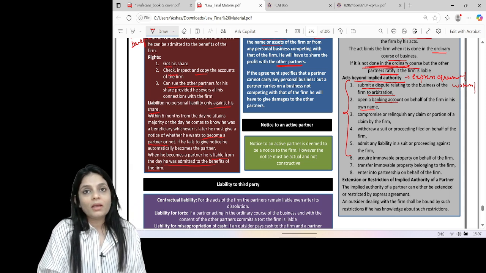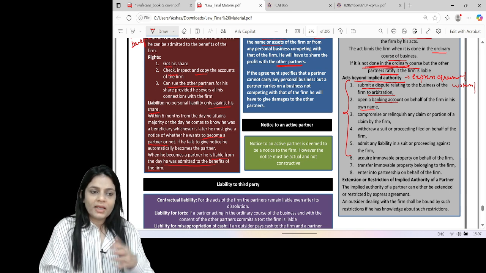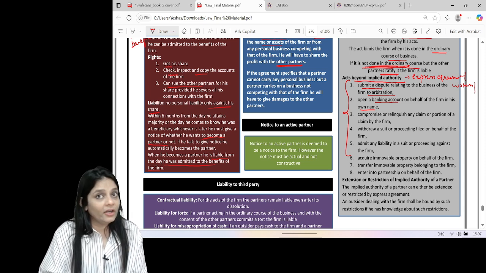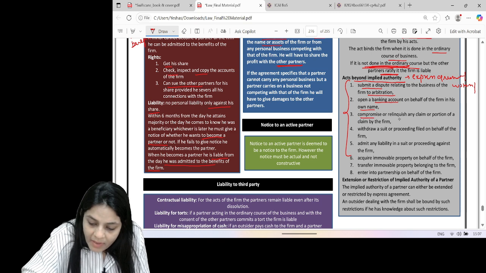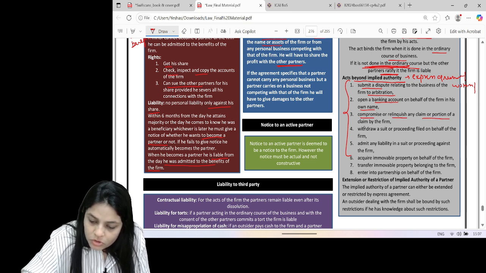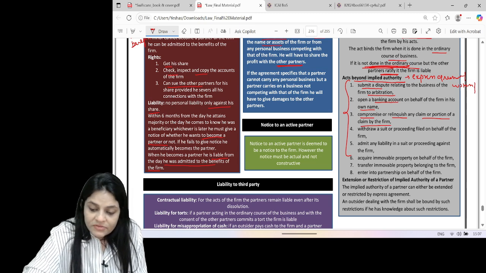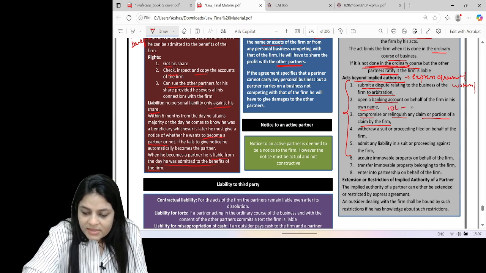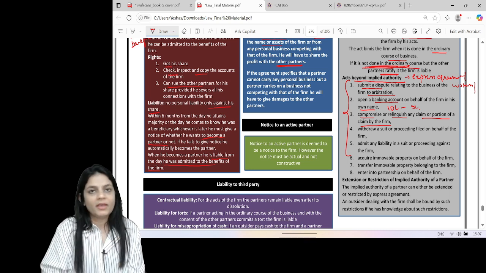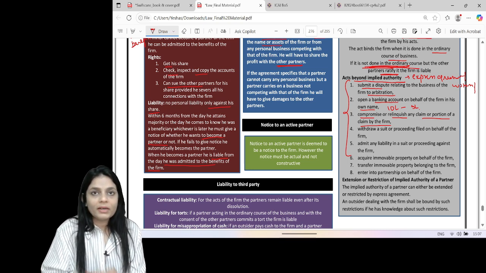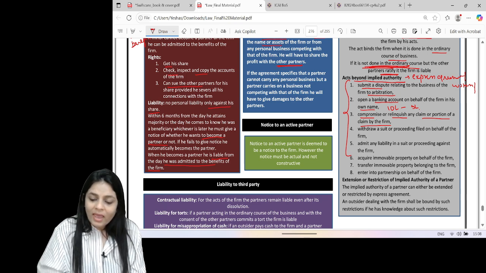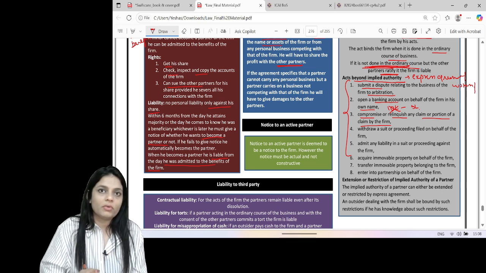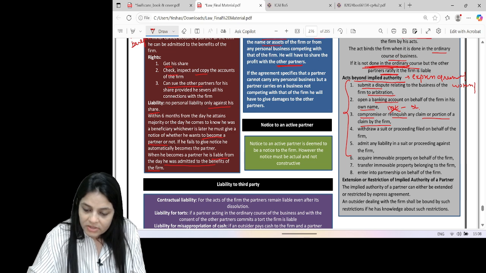So he cannot open a bank account in his own name. But the partners tell him, you open it in your own name because you are the one who is operating. Then in that case, can he do it? Yes. He cannot compromise or relinquish any claim or portion of a claim by the firm. That means if someone owes money to the firm, let us say he had to pay 10 lakh, and he says, okay, you pay 5 lakh. This is a compromise. You cannot do that. Normal cash or trade discount is different, but this he cannot do. Or he says, you don't have to pay anything, go enjoy the money. Can he relinquish? No, he cannot completely give up the debts.